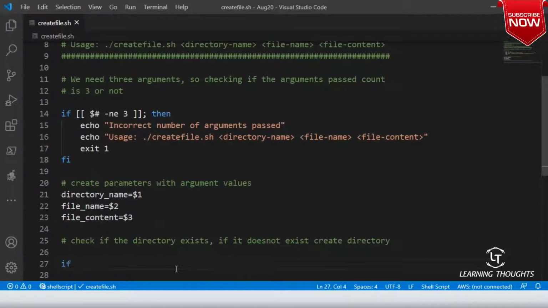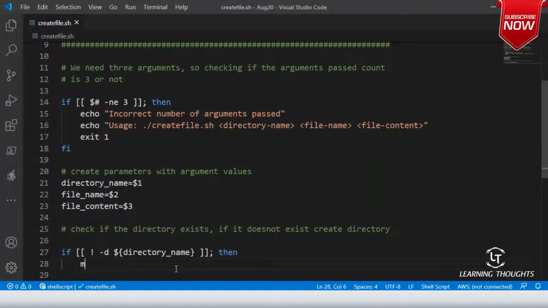So what I'm trying to do is if not -d $directory_name. So if the directory does not exist, then what we need to do is create the directory.